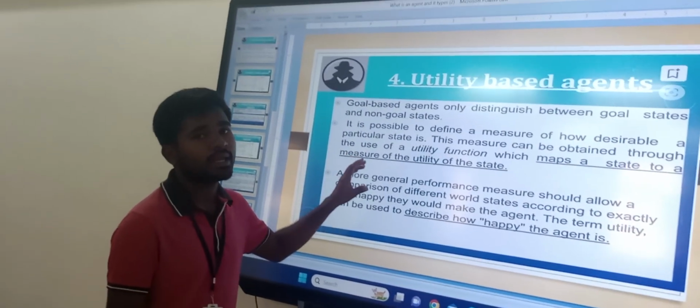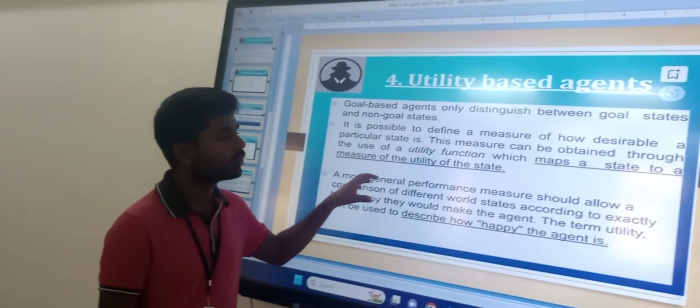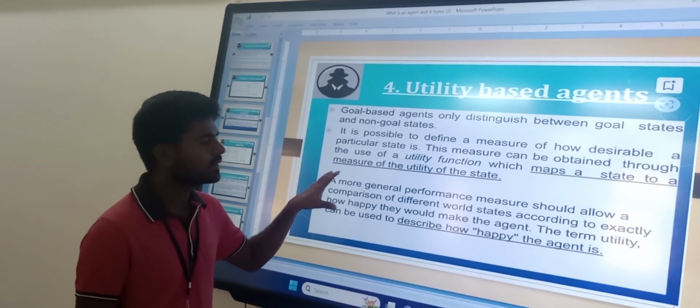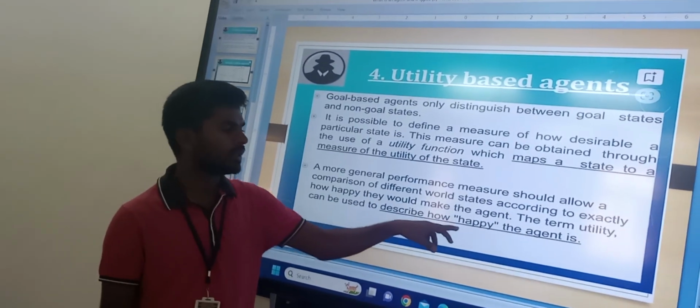Coming to utility based agents. Utility based agents are also the same as goal based agents, but they choose an efficient possible way to reach the goal and describe how happy the agent is.